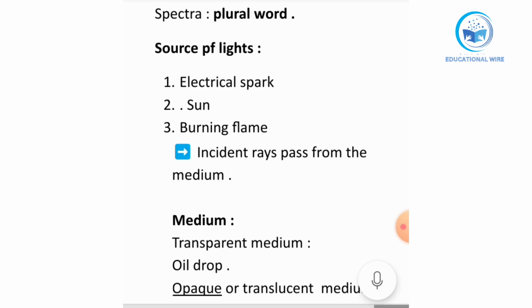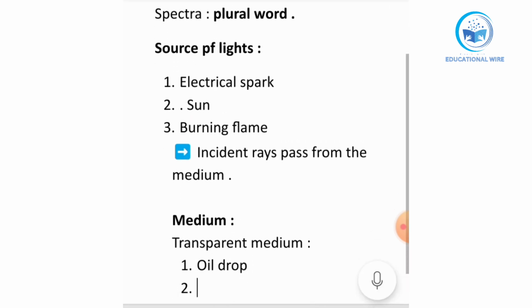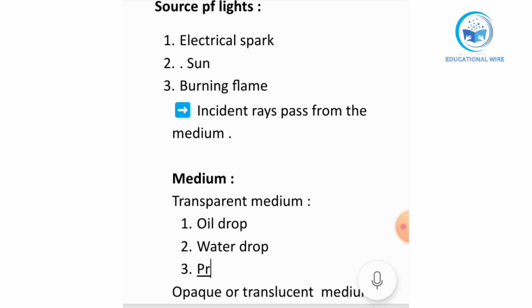Second, we can use a water drop, as we already see in our rainy seasons, when rain comes, one ray of the sun passes out from the water drop and makes a rainbow. And third, we use the prism. From the prism, we can also pass it out.